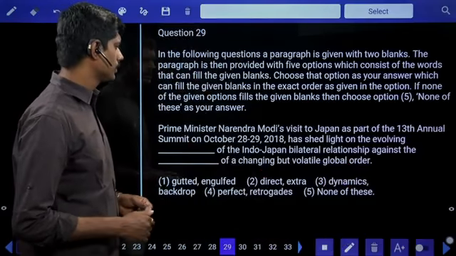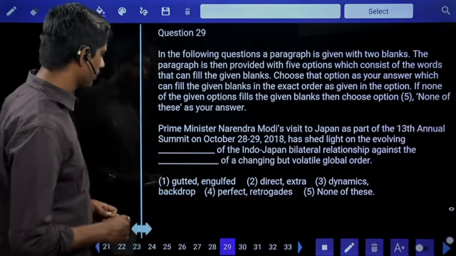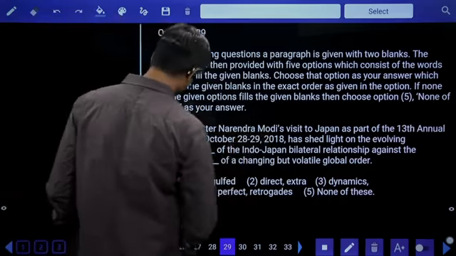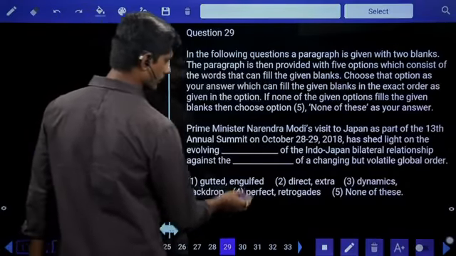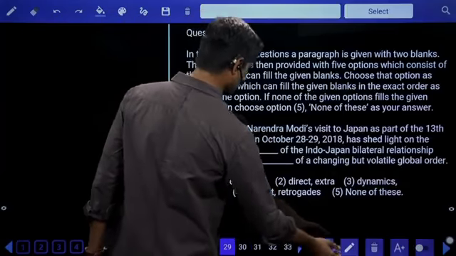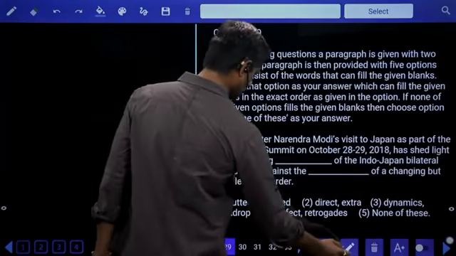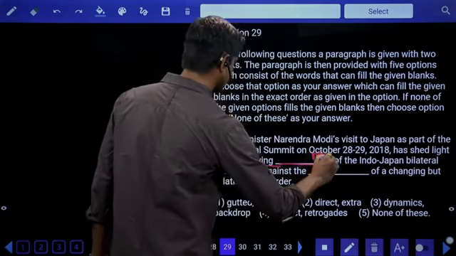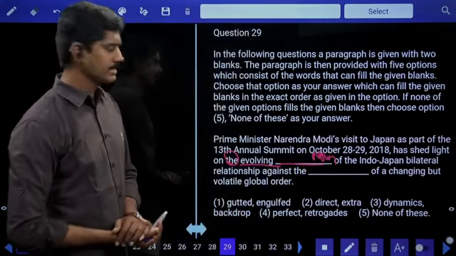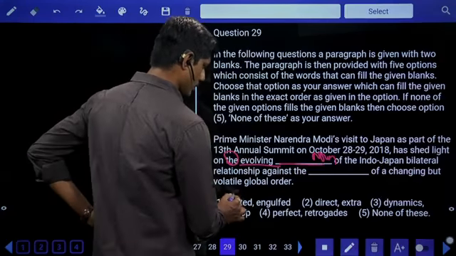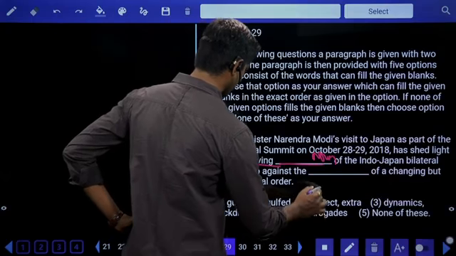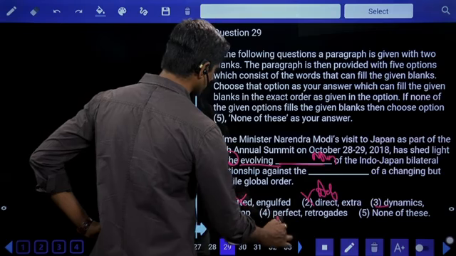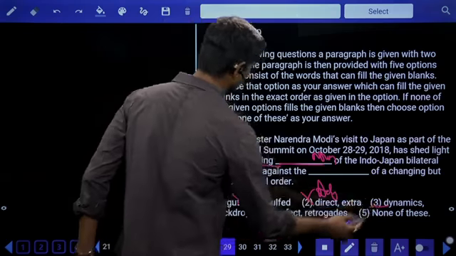Prime Minister Narendra Modi's visit to Japan as a part of the 13th annual summit on October 28-29, 2018 has shed light on the evolving dash. If you observe, after evolving a noun is needed in the blank. Evolving is taken as an adjective here. Evolving glutted, no. Evolving direct, direct is an adjective, no. Evolving dynamics, yes. Evolving perfect, perfect is an adjective again, no. The answer is only the third one without any doubt.